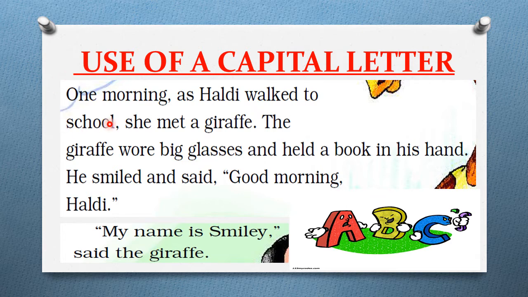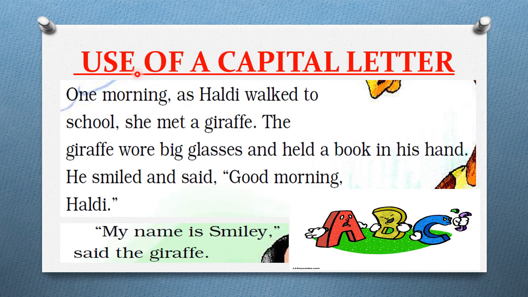You can see here in this paragraph, if you read it from here: One morning as Haldi walked to school, she met a giraffe. The giraffe wore big glasses and held a book in his hand. He smiled and said, "Good morning, Haldi. My name is Smiley," said the giraffe.